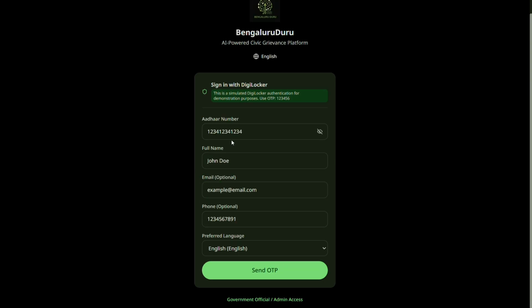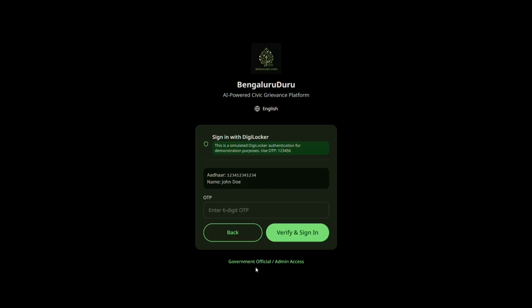One special thing about our website is the fact that we have multiple languages, including obscure languages that have rarely been considered when we talk about Karnataka. For example, Tulu and Konkani. These two languages are quite commonly spoken in Karnataka, but aren't talked about as much. So now this will send an OTP, and for now we don't really integrate with DigiLocker. We'll just give a demo OTP.